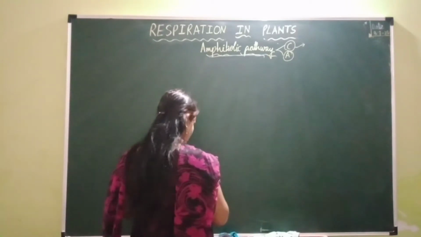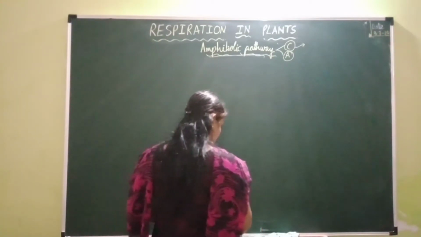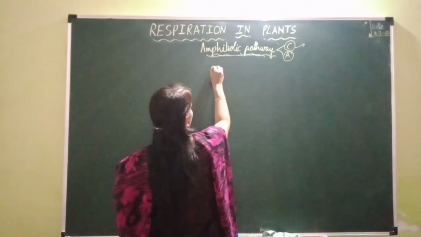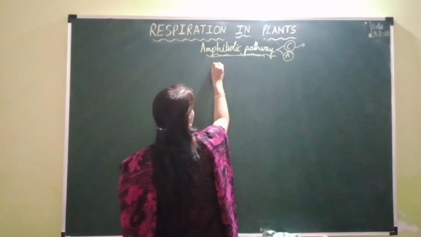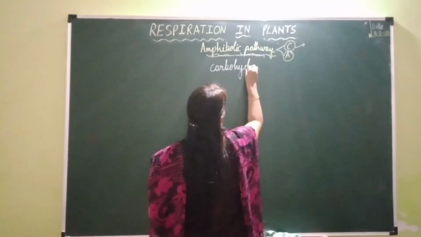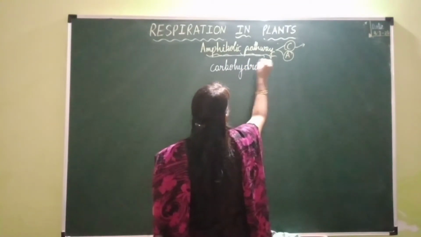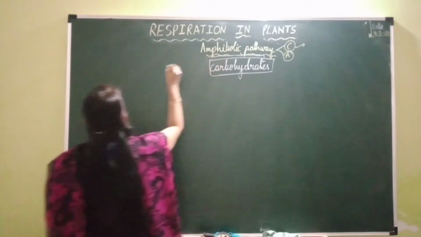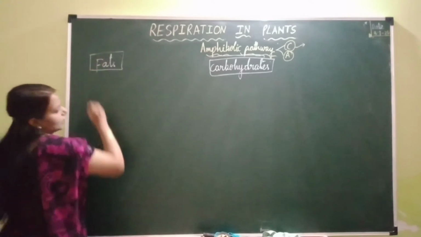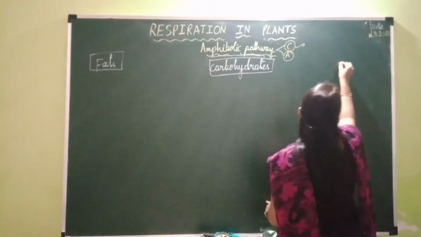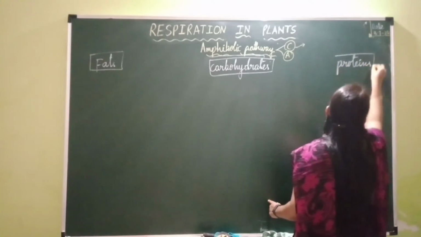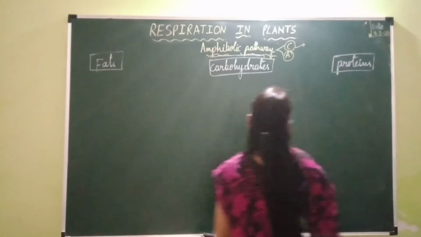So, the respiratory substrates, there are different types of respiratory substrates. These respiratory substrates that undergo catabolism or breakdown through respiration can be carbohydrates, fats, and proteins. So now let's study the breakdown of carbohydrates first.